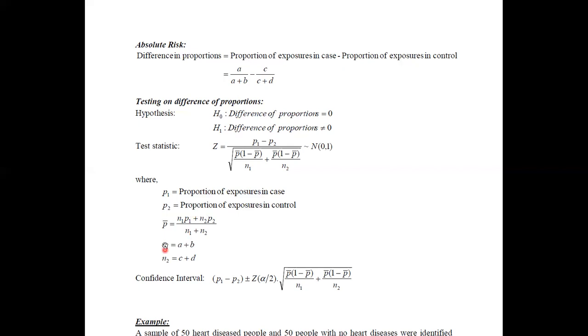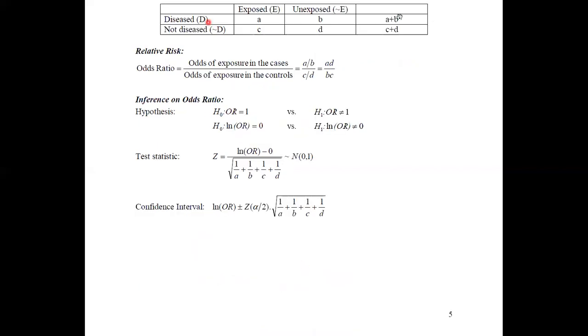But to get the values of N1 and N2, N1 is now the number of observations in the disease group and N2 is the number of observations in the not disease group. In the previous one it was the exposed and unexposed groups, but here it is the disease group and not disease group. N1 and N2 are now the row totals.